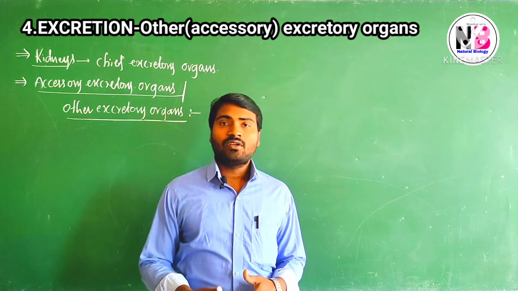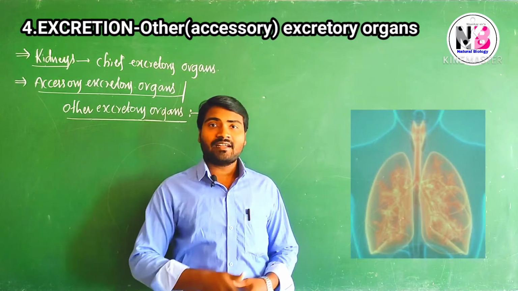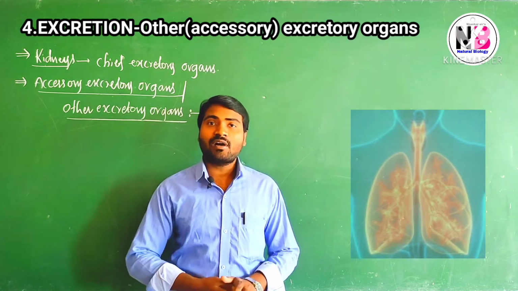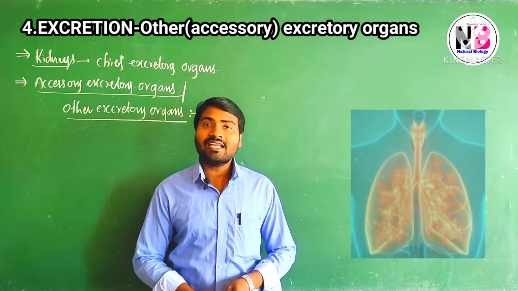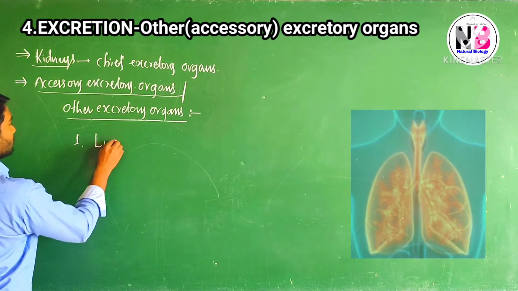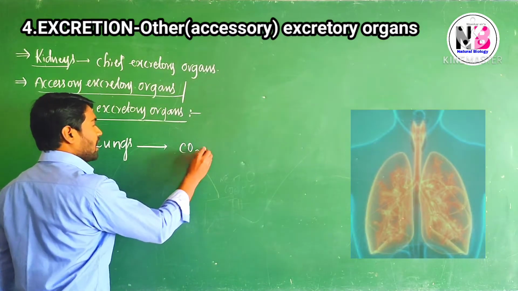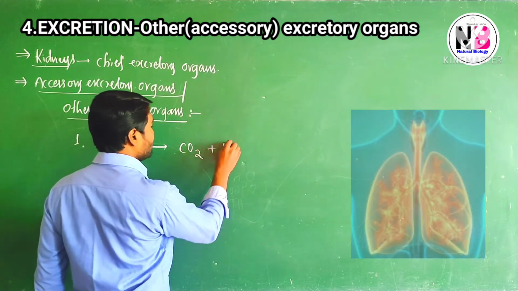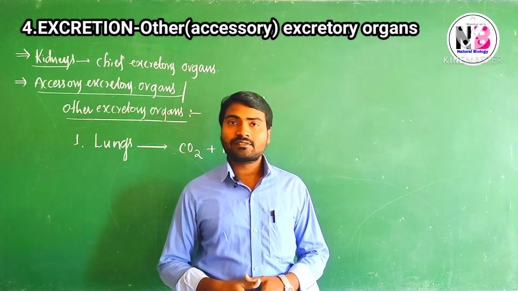What are those? The first one, lungs. Lungs are primarily respiratory organs. Secondarily they are involved in excretion. Generally the carbon dioxide which comes out from the lungs is a respiratory waste material, but secondarily we can consider it an excretory waste material. The lungs produce carbon dioxide, a harmful gas, and along with the gas a little amount of water is also released in the form of moisture.